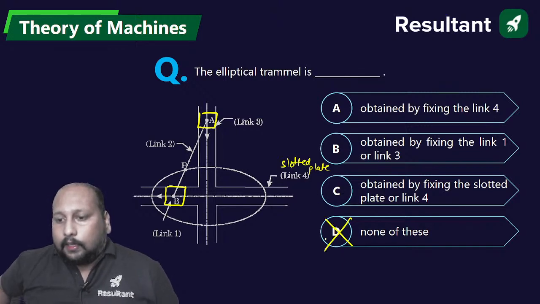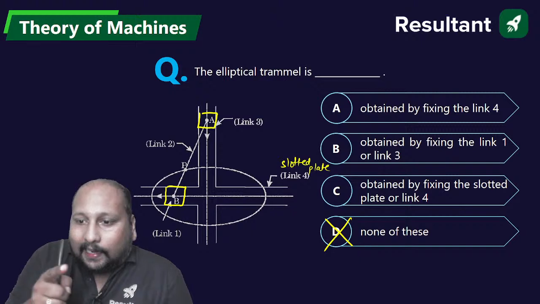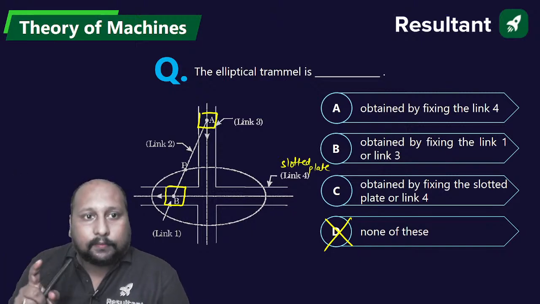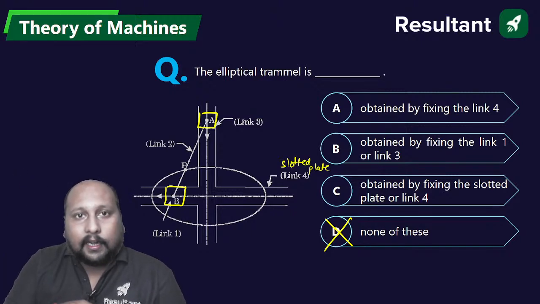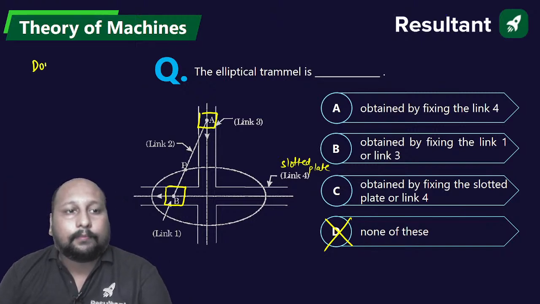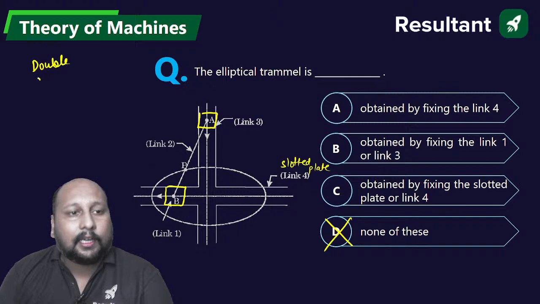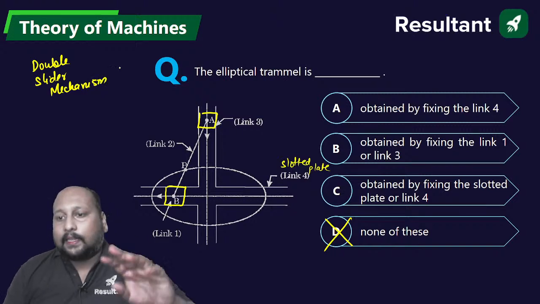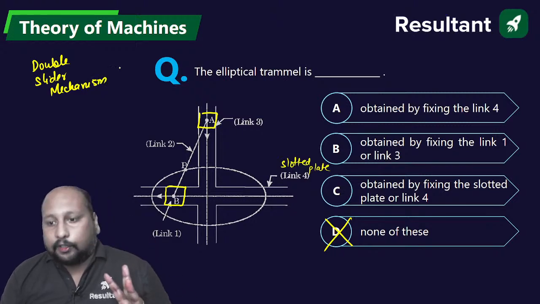Okay. Single? No, it's not a single. You can directly see there are 2 sliders, right? So definitely this is not a single slider. This is the example of a double slider mechanism. Now, in a double slider mechanism, there are basically 3 inversions.